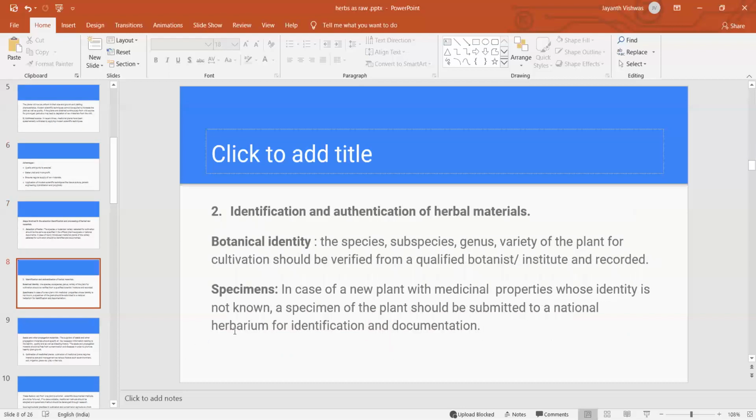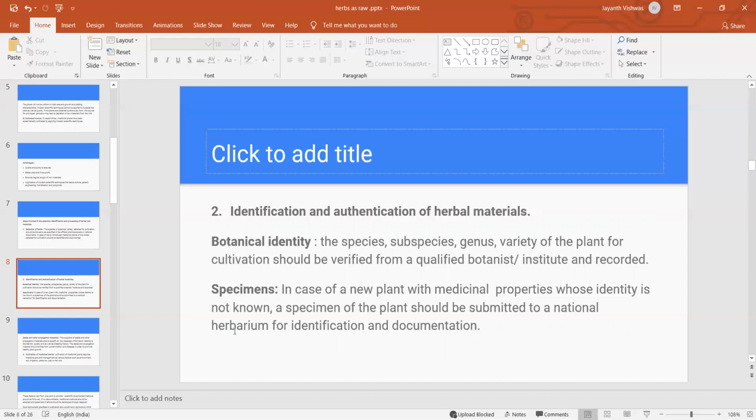And next is identification, also very important. Identification and authentication. I think already we have discussed evaluation, identification, even quality and purity. So identification is very important, and we can consult any plant botanist. We can ask about our plant or our plant-based drugs, and they will identify and tell you. Qualified botanists will give all the information about that particular plant, where the plant is growing, and they may show the herbarium sheets and all.